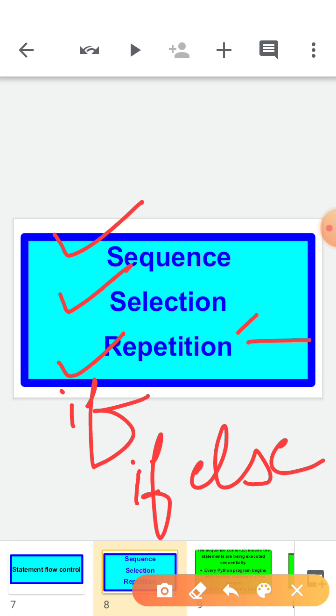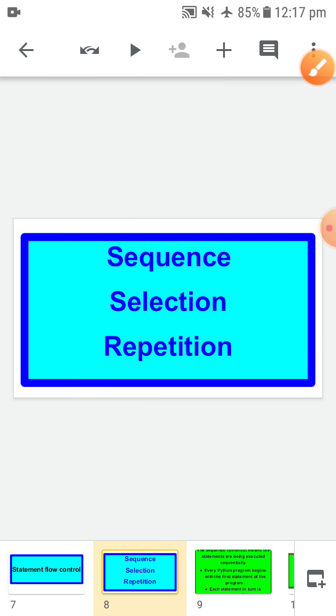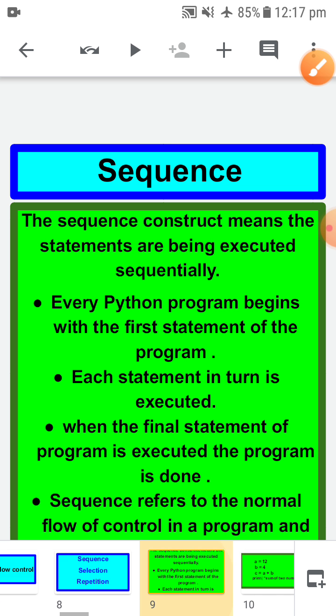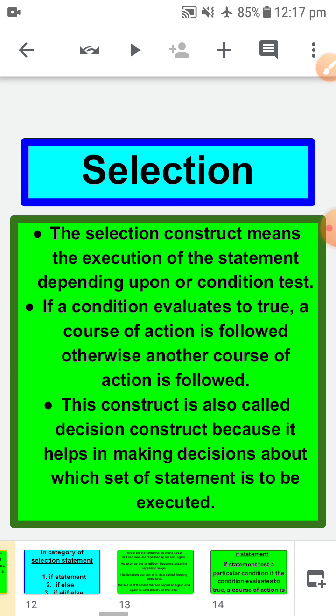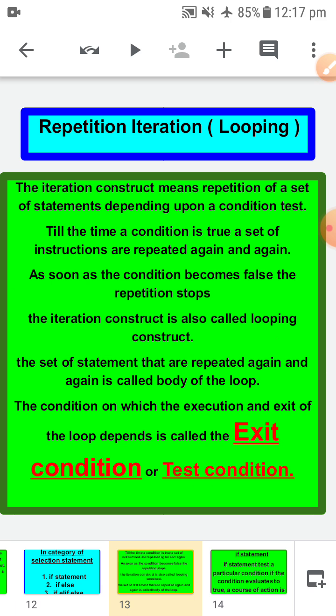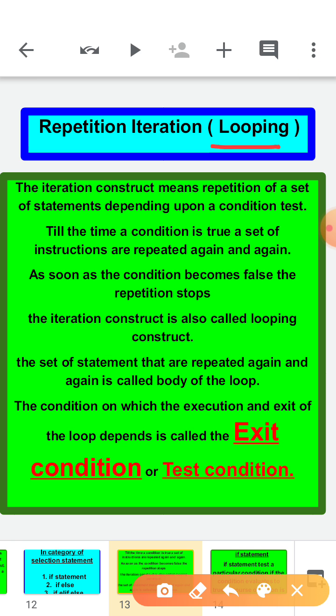Now let's talk about repetition. This we are going to discuss later on, just a small introduction for this repetition. Okay, let's see what is there in this slide. Repetition means looping. If we want to repeat sets of lines again and again, that comes under repetition, iteration. The iteration construct means repetition of a set of statements depending upon a condition test.